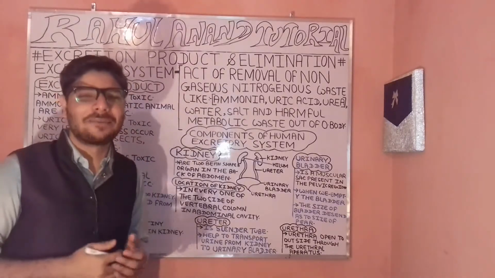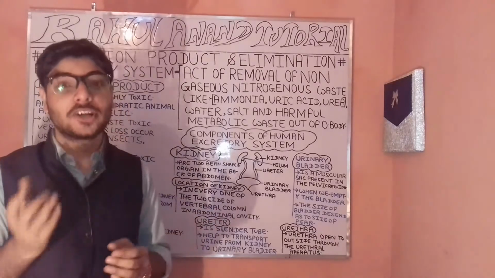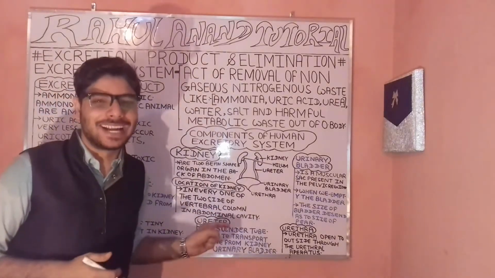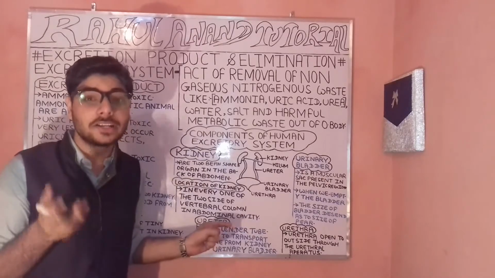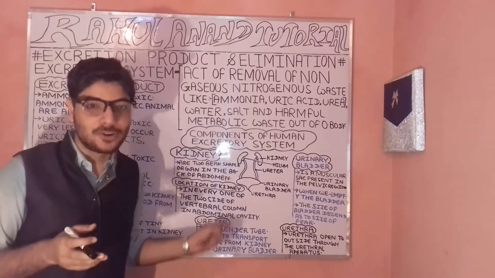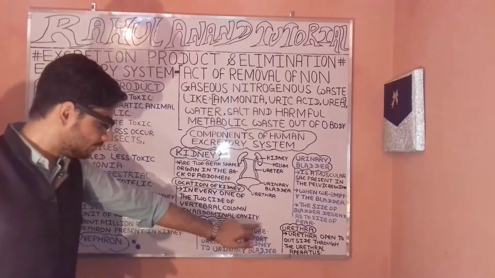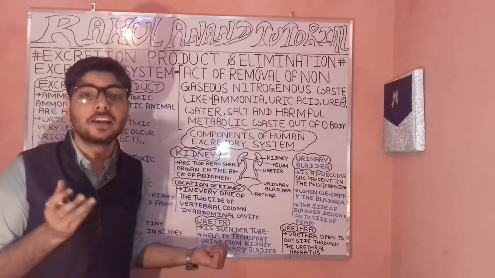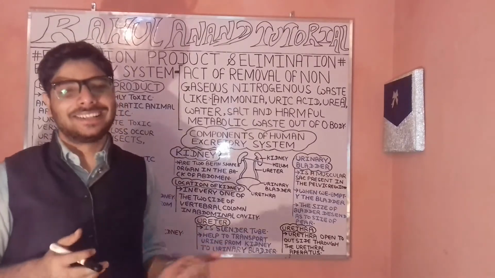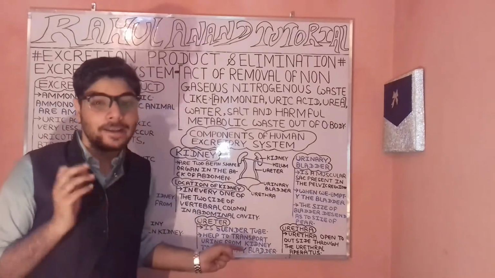Now let's understand the location of the kidney. It will be present where? It will be present on both sides of your vertebral column, in the descending portion of your abdominal cavity. Now when we are talking about the vertebral column, you have to understand that we have the spinal cord, and of course these come under what?